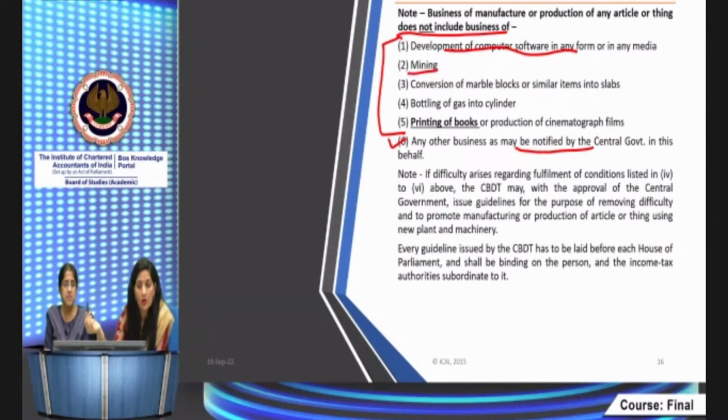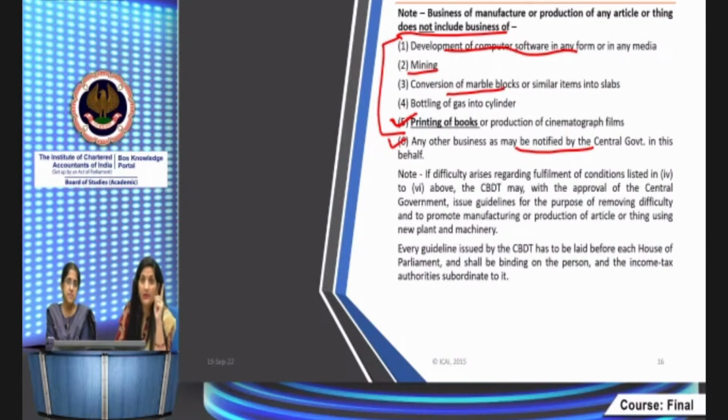Mining will not be considered as manufacturing business. Conversion of marble blocks will not be. Bottling of gas into cylinders and printing of books. Here in the facts of the case scenario, the company is set up for printing of books. That is not considered as manufacturing business for the purpose of this section BAB के लिए.